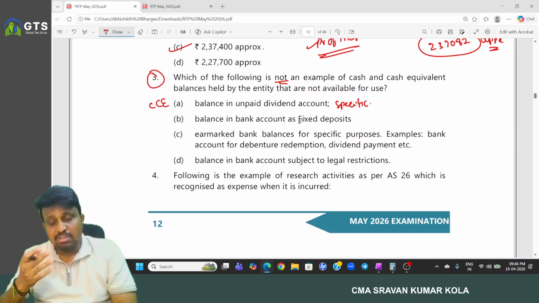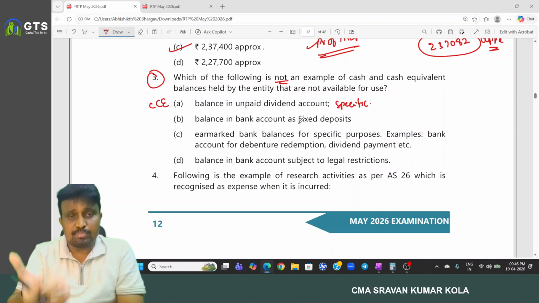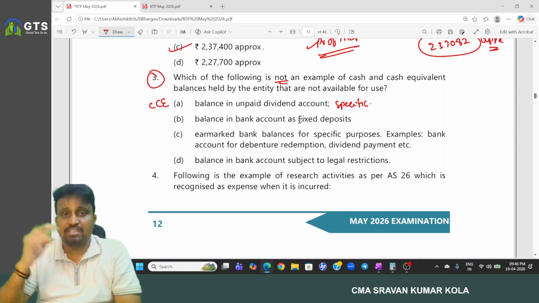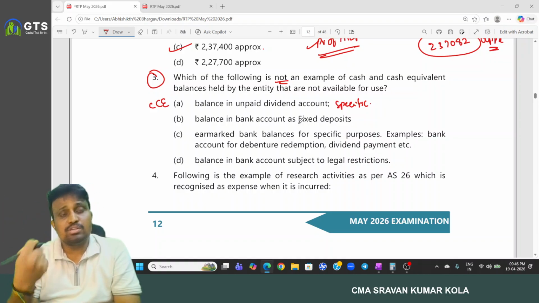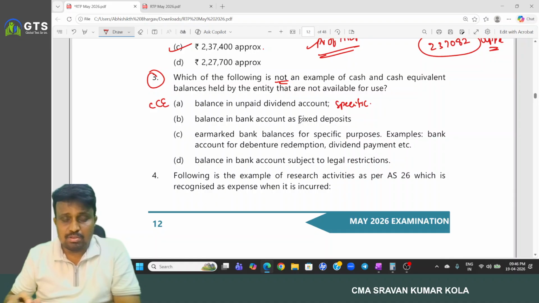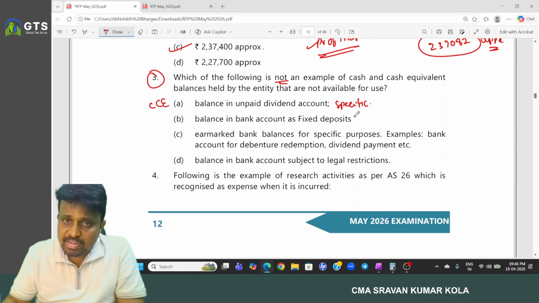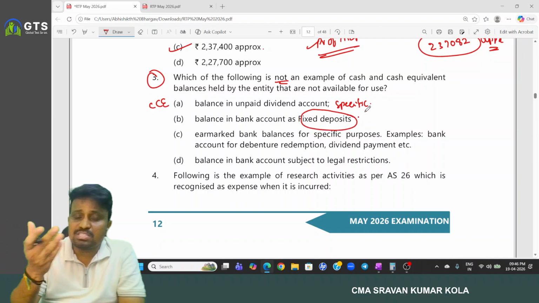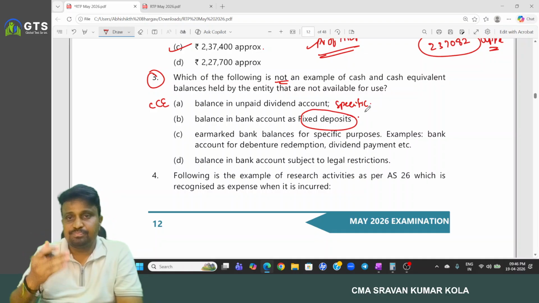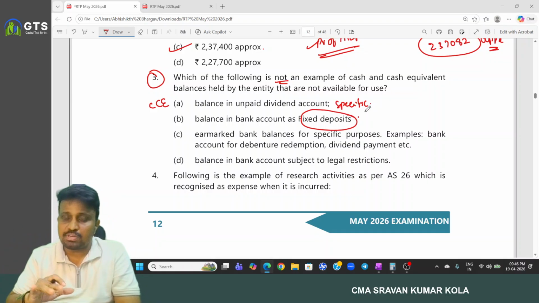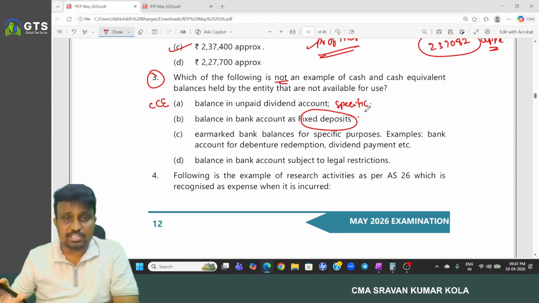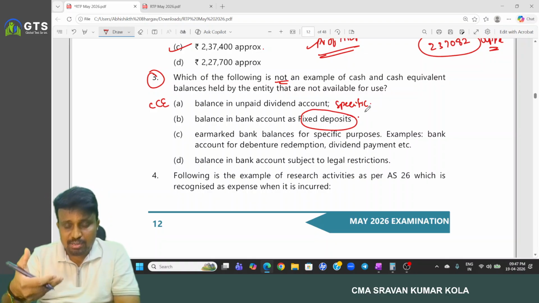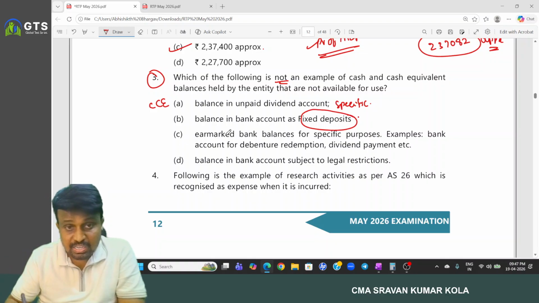Say, for example, you made a deposit. You deposit the amount in an FD account for, say, 1 year. Can you withdraw the amount and use it for any purpose? No. So this depends upon the period. In the case of a fixed deposit, if the tenure is less than or equal to 3 months, then that may be cash and cash equivalent. Otherwise, it is not a cash and cash equivalent. If the tenure is not specified, then based on the other options, we will decide.